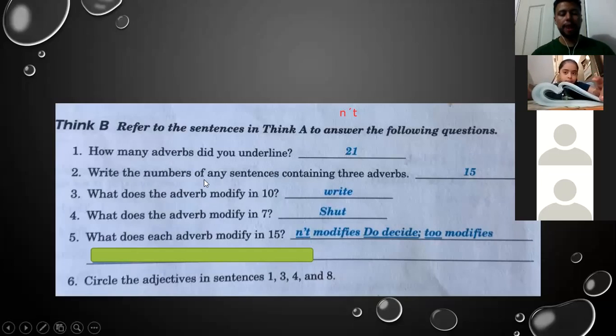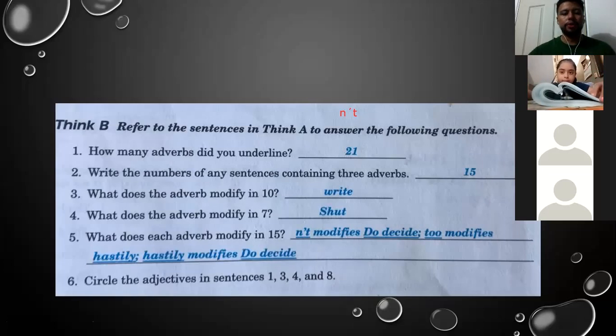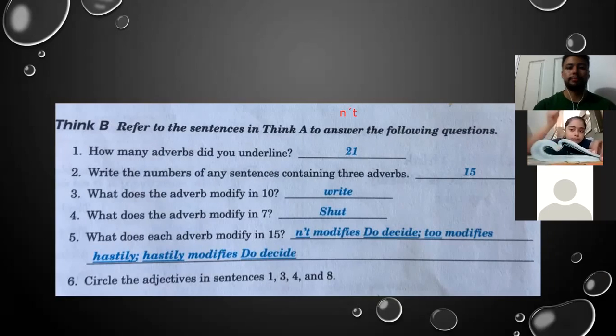So here we have, okay, this is a little confusing, but I'm going to help you. Here are the answers. Number 1, the negative modifies the verb do decide. Number 2, the adverb to modifies hastily, and hastily modifies do decide.